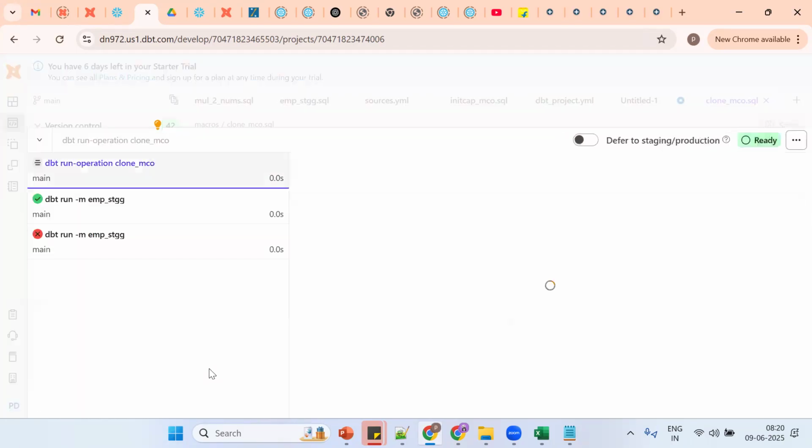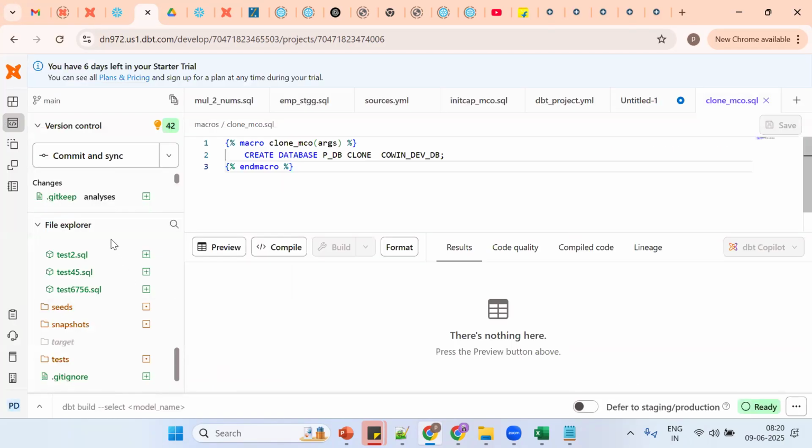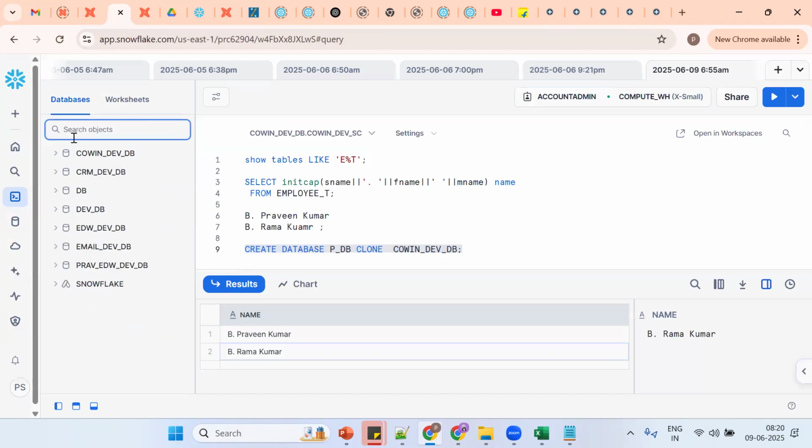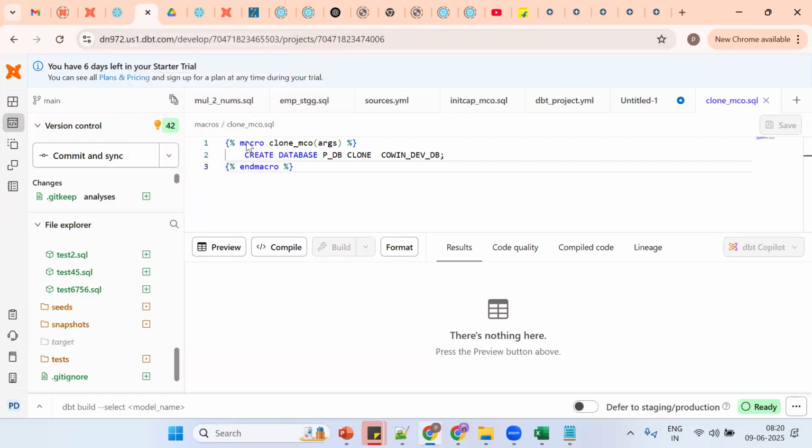When you execute it, it shows success. But what database name should I get? I should get PDB. In Snowflake, if I try to check, it is not there. Here, what is the drawback or limitation? Anyone, or what should I do?